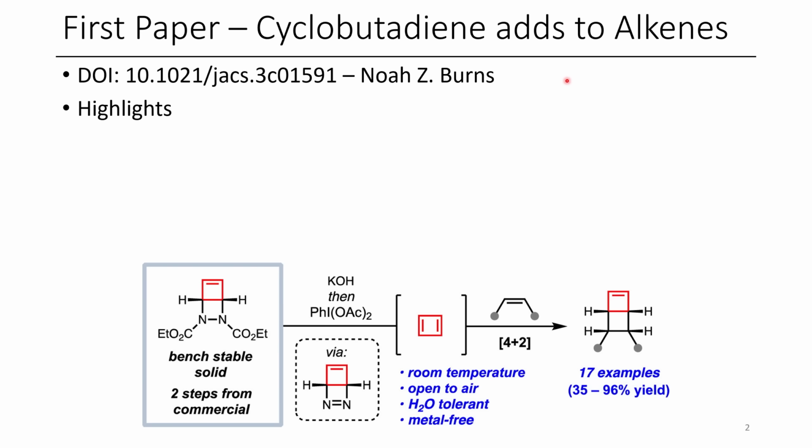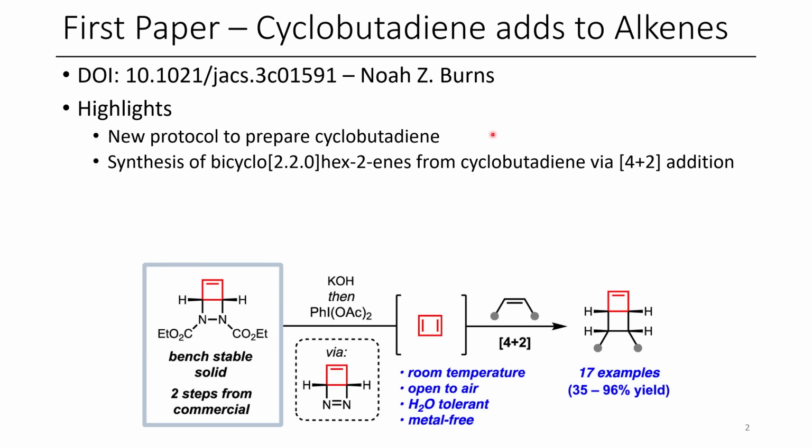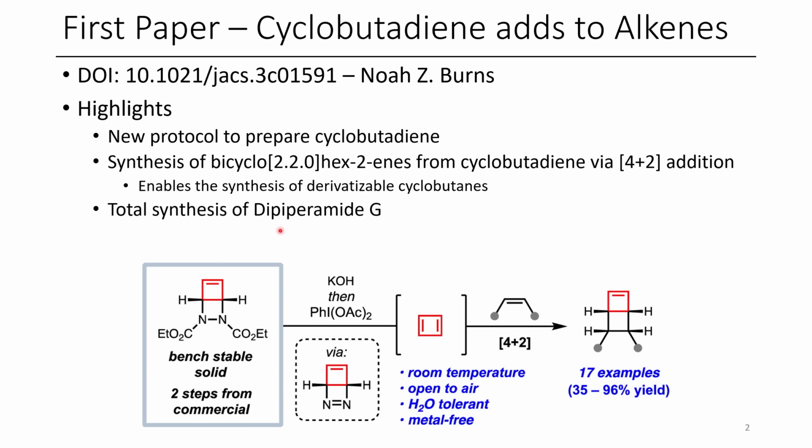Some highlights of this paper include a new protocol to prepare cyclobutadiene, as previous methods for this were a little bit more harsh, but the authors developed a new protocol which is milder. Additionally, the synthesis of bicyclic systems from cyclobutadienes was reported via a 4+2 cycloaddition. This enabled the synthesis of derivatizable cyclobutanes, and the authors also reported the total synthesis of dipyperamide G.